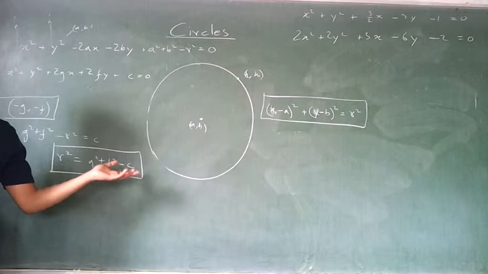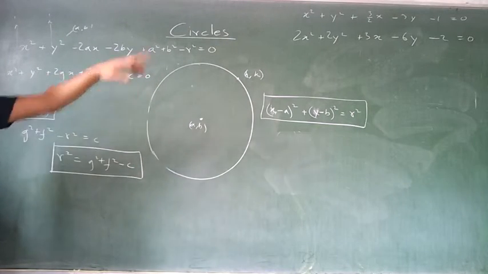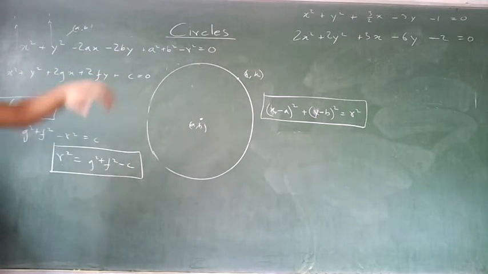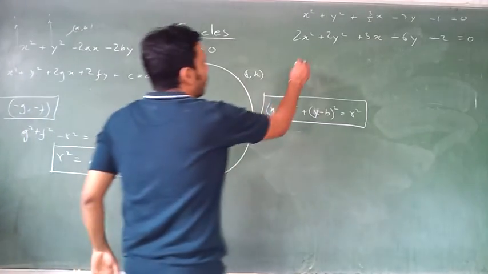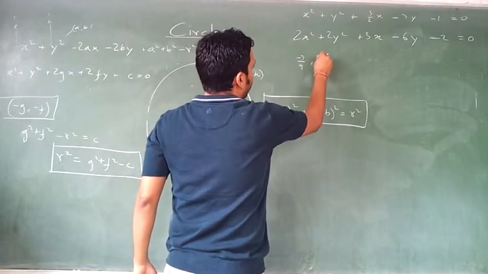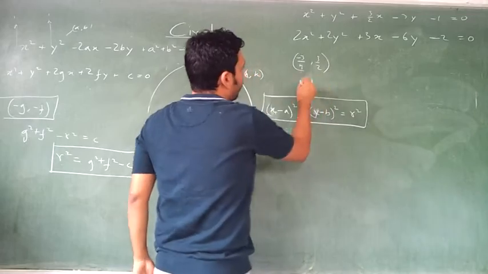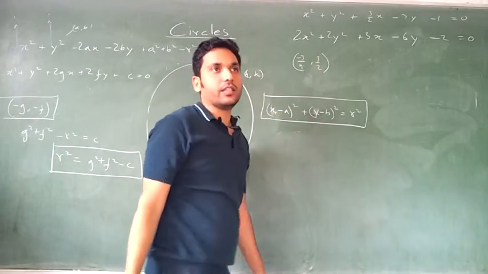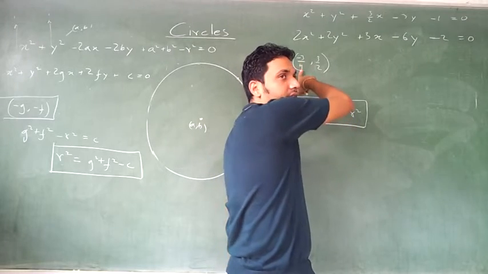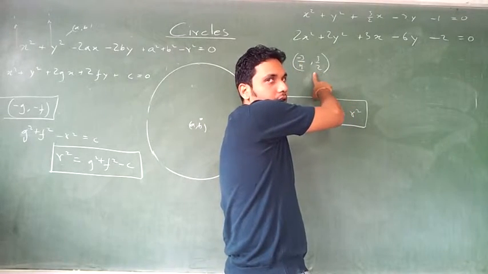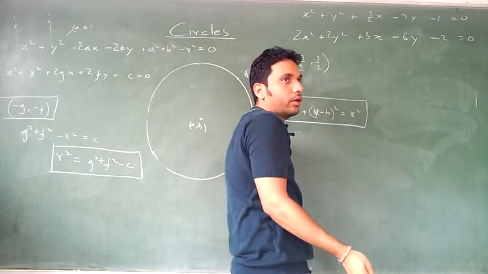Center is what? Minus 3 by 4. 2f is equal to minus 3. Okay. F is how much? Minus 3 by 2. Center is 3 by 2. So, what is the center? Minus 3 by 4 comma 3 by 2. Where this and this is your minus g and minus f. So radius is directly this square, that square. Once you get the center correct, then only I will listen to your radius.